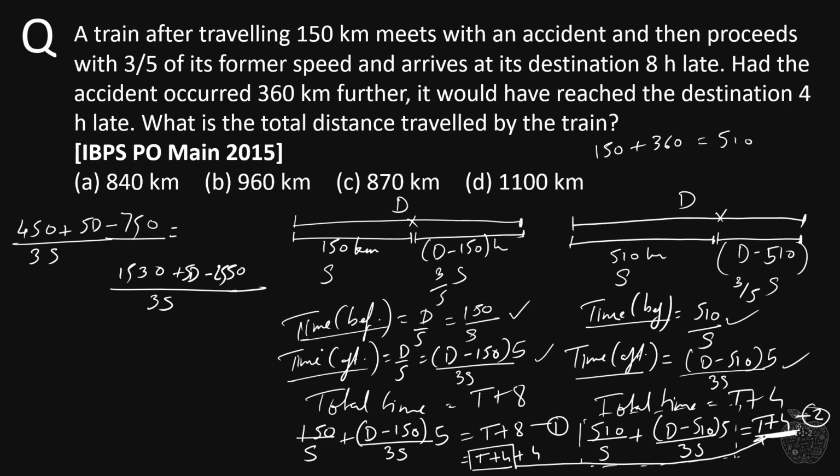Taking the LCM, we get plus 4 into 3s, which is 12s. So this is what the calculation comes out to be.